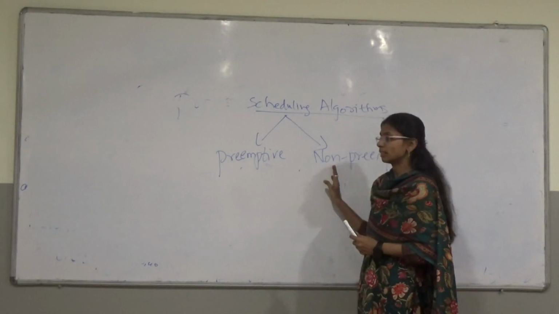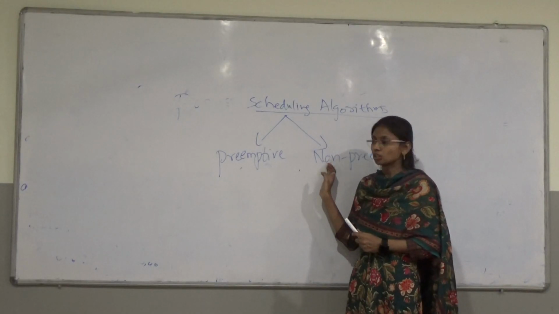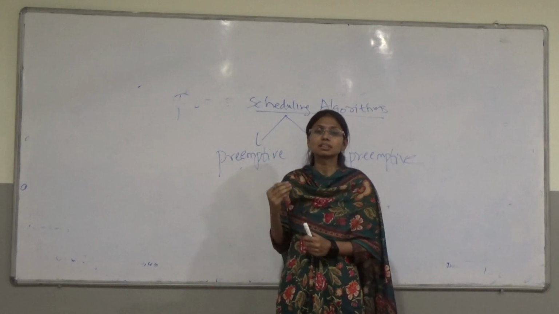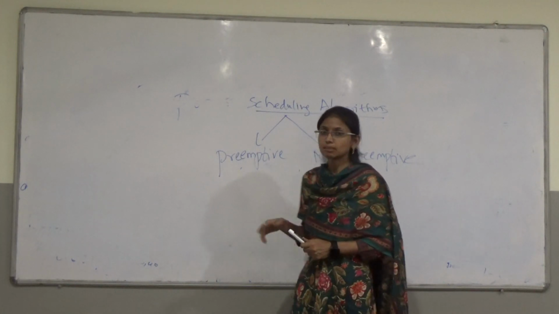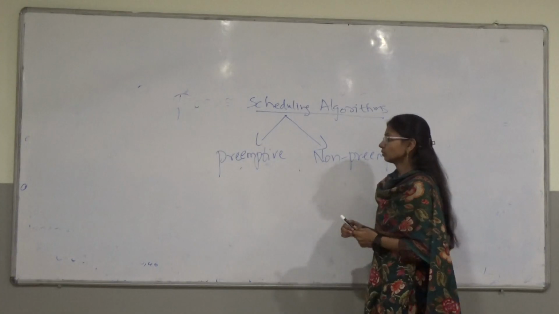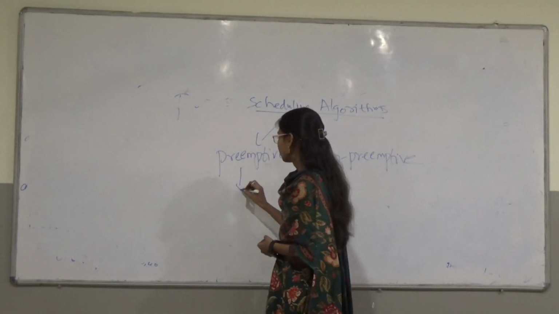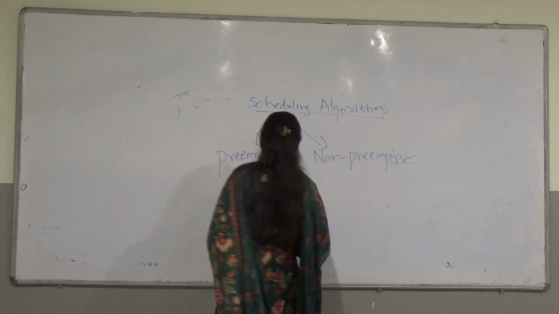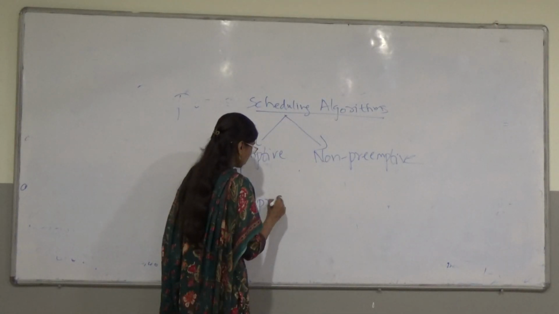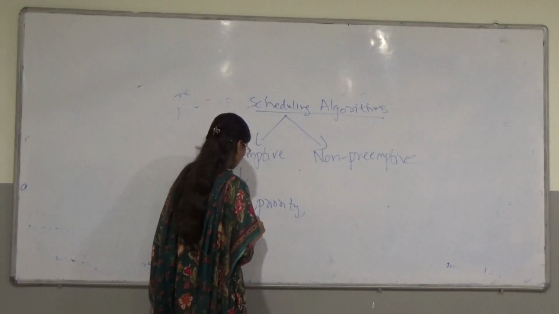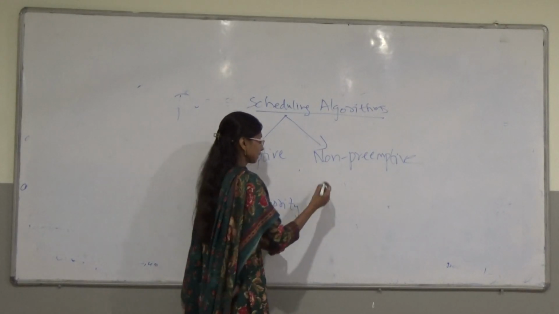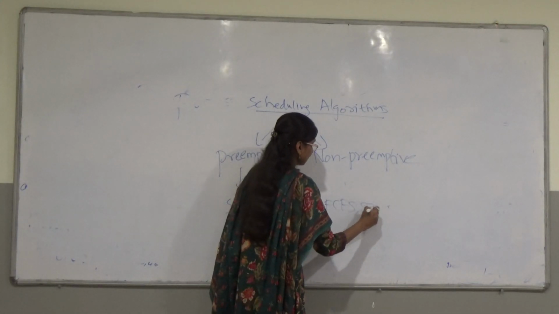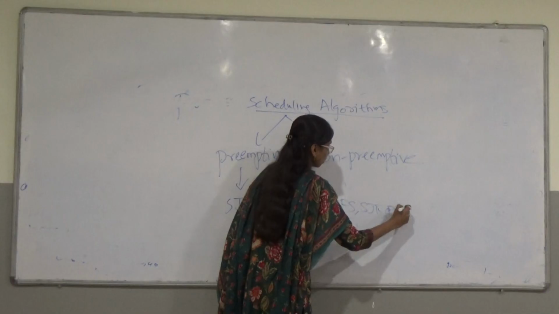Next, coming to the non-preemptive scheduling algorithm. A non-preemptive scheduling algorithm will not leave the process until the process completes its execution. That is the non-preemptive scheduling algorithm. Examples of preemptive are SJF, priority, round robin. Next, coming to non-preemptive: FCFS, SJF and priority.